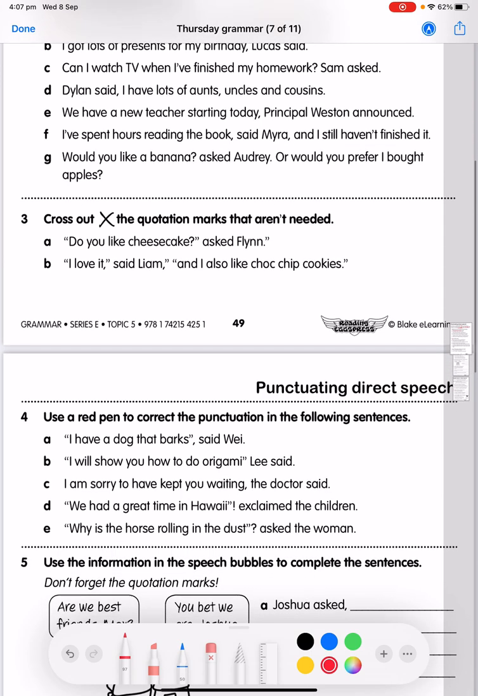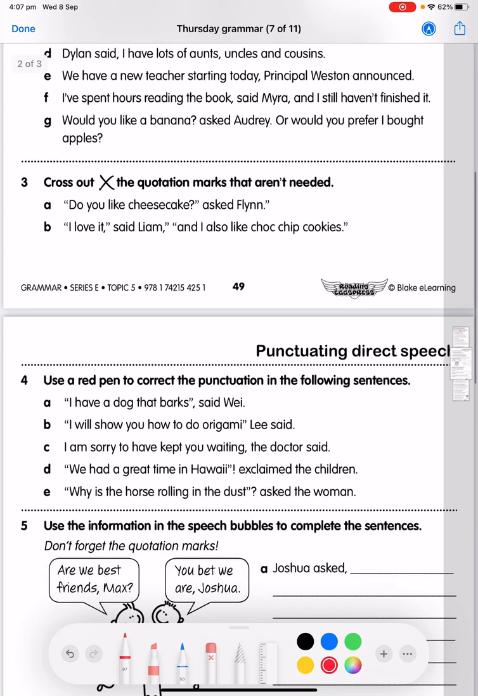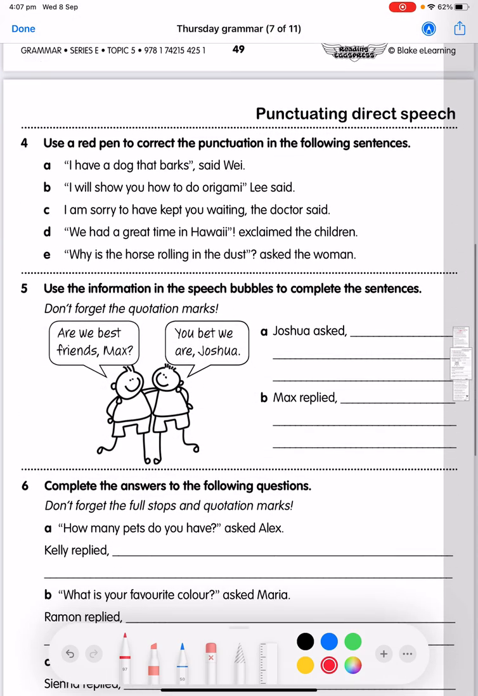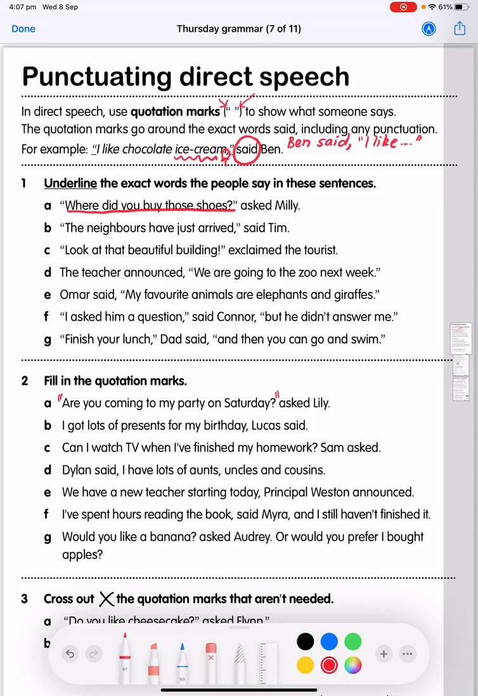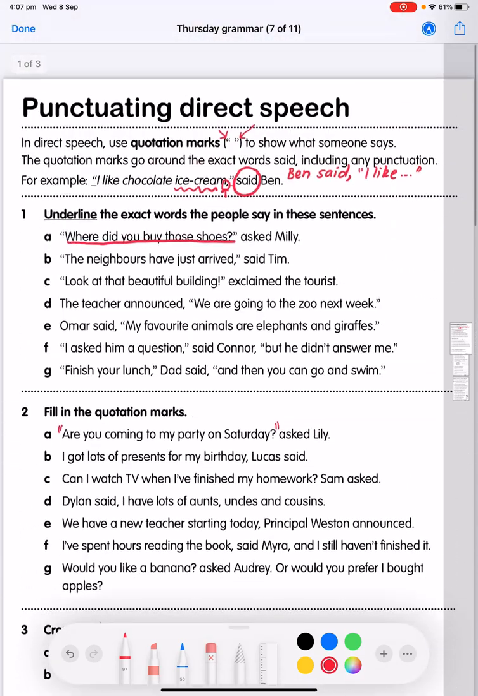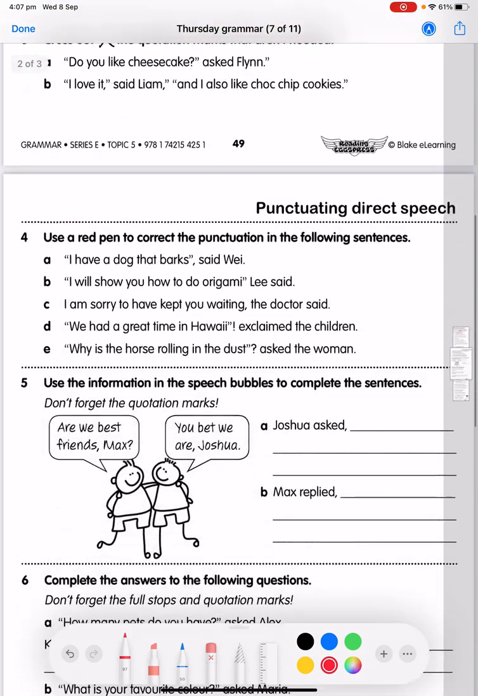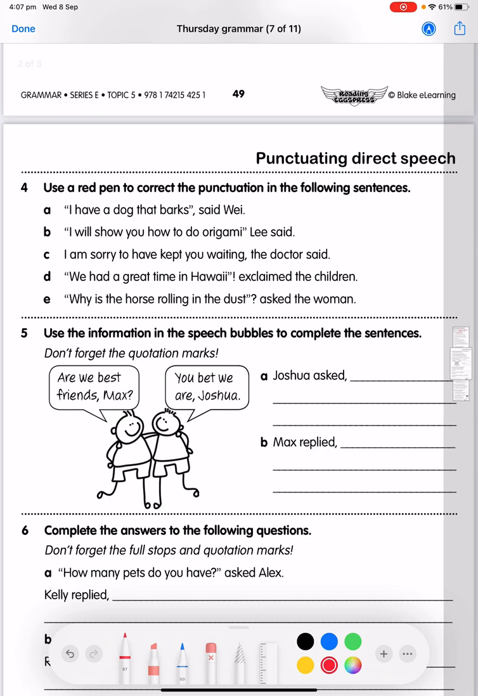In question 3, you are going to cross out any quotation marks that aren't needed. If there's an extra one in there and someone's not saying something, then you can cross that out. In question 4, you're going to use a red pen to correct the punctuation. For this one, you're going to have to remember what I was speaking about up here about where the comma goes, or where the question mark or exclamation mark goes. Come down to question 4 and see if it's in the right spot. If not, you're going to cross it out and put it where it is supposed to be. So correct it.